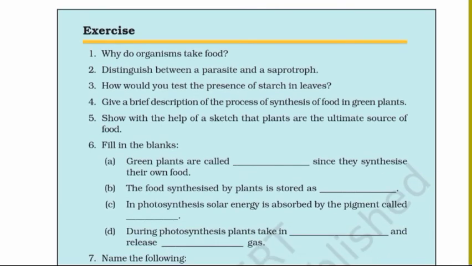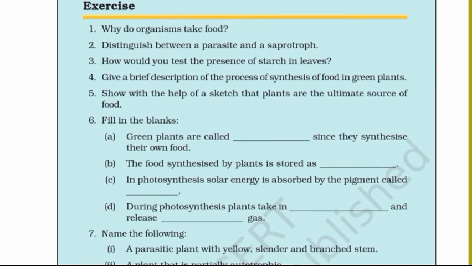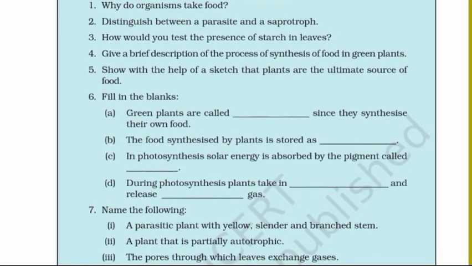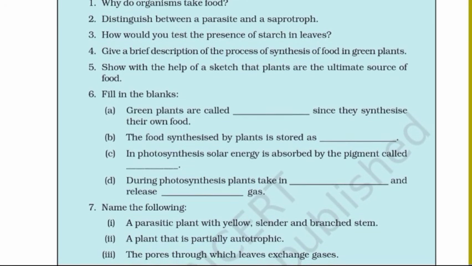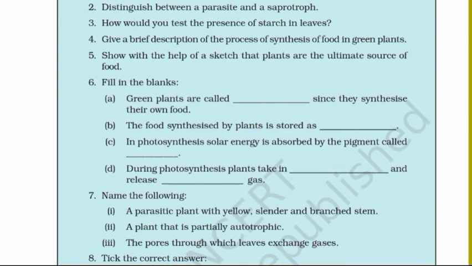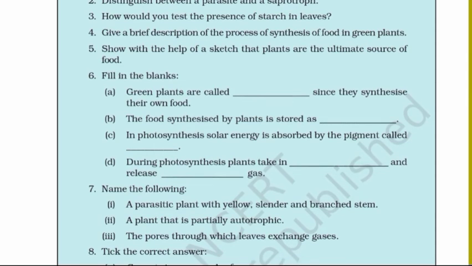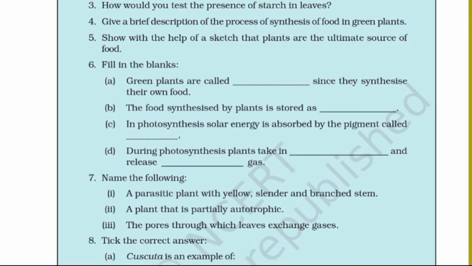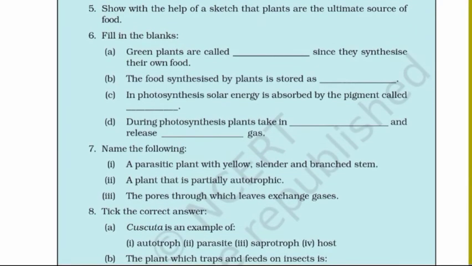Distinguish between a parasite and a saprotroph. 3. How would you test the presence of starch in leaves? 4. Give a brief description of the process of synthesis of food in green plants. 5. Show with the help of a sketch that plants are the ultimate source of food.